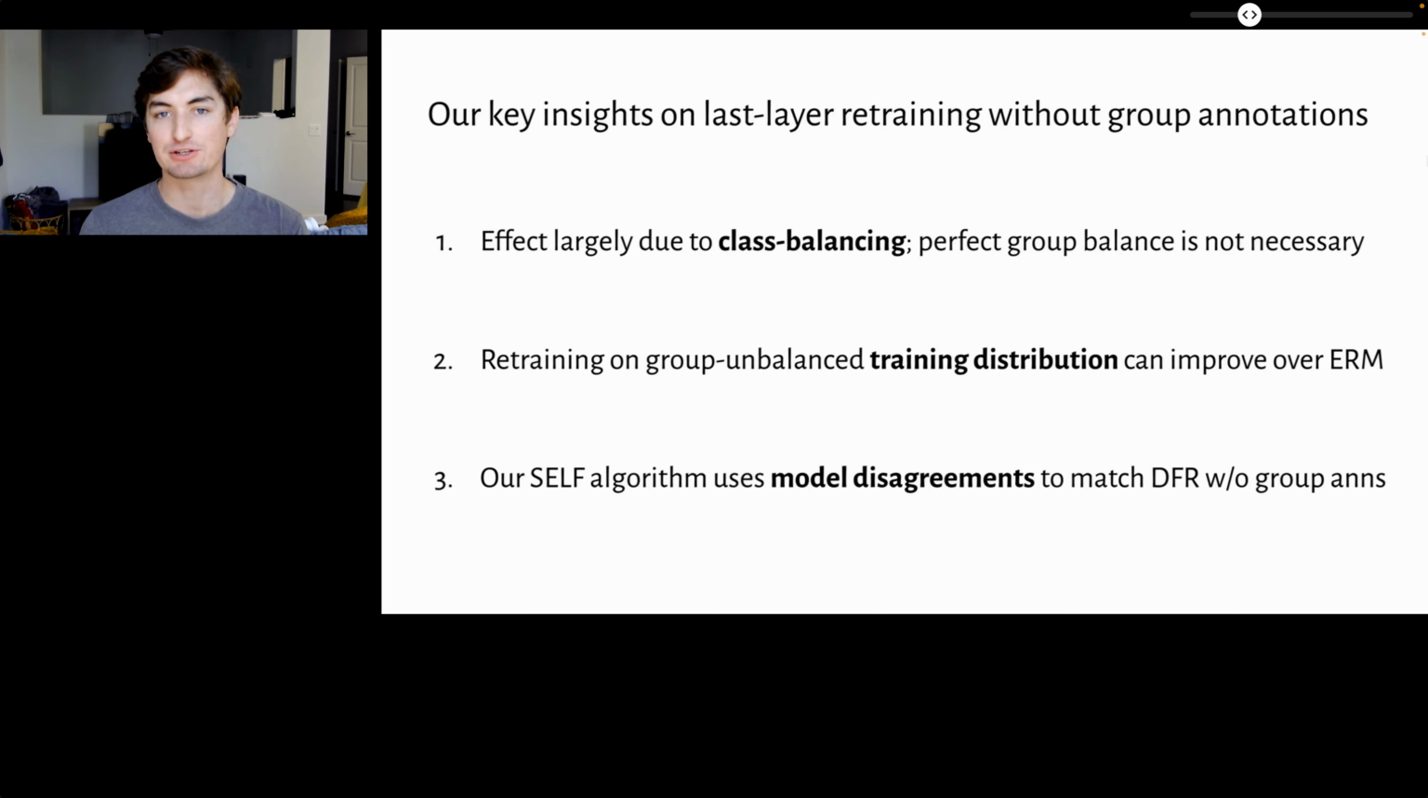Second, we show that retraining on a held-out subset of the training dataset can greatly improve worst-group accuracy. This is surprising because the training dataset and the held-out dataset are equally group imbalanced. Finally, we propose the selective last-layer fine-tuning algorithm, which uses model disagreements to match DFR without group annotations.